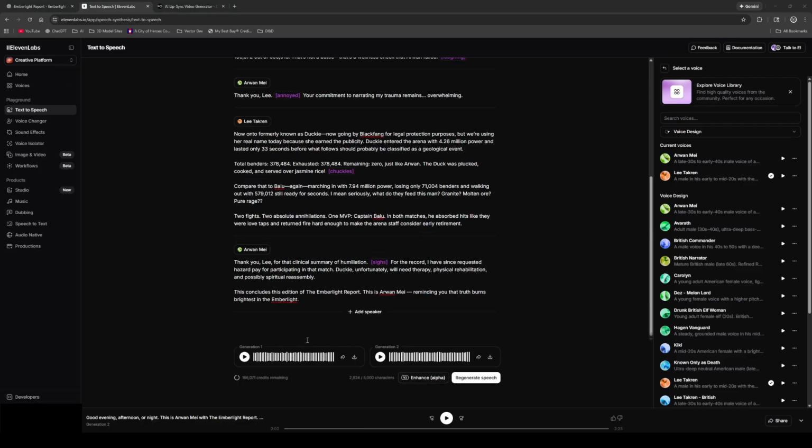So after listening to the two different generations, and you can absolutely do more and add tags or remove tags as you see fit, depending on the way you want it to sound. You just go ahead and hit the download button once we've found it. And then from there, we'll take it to the next step.